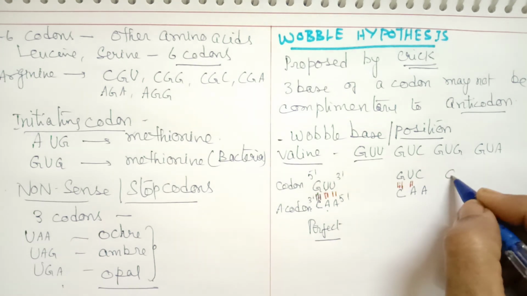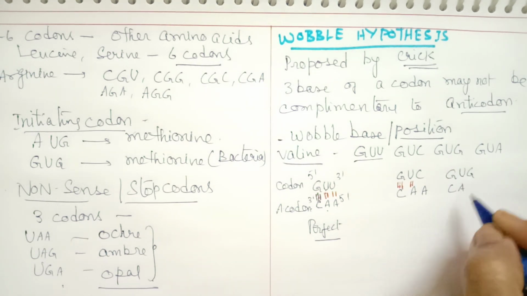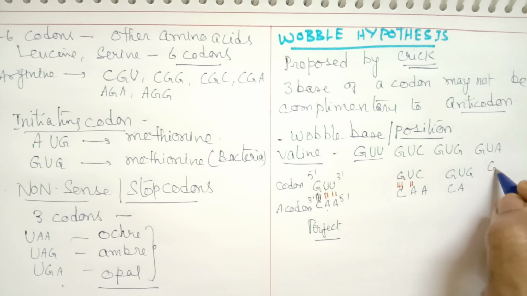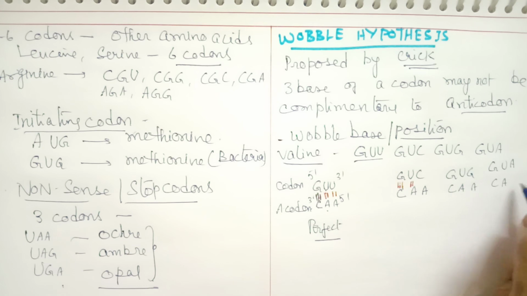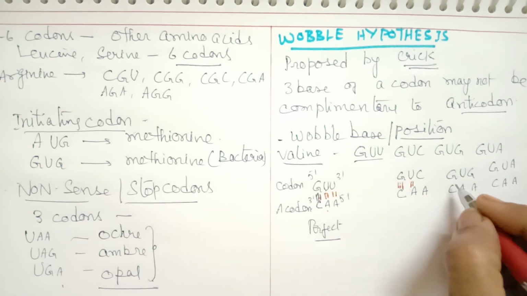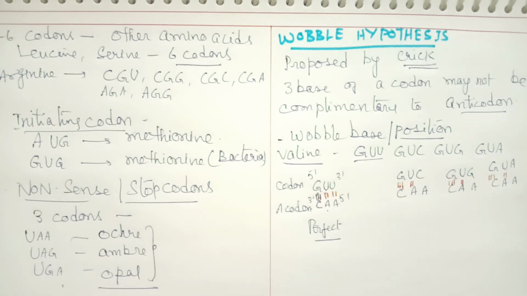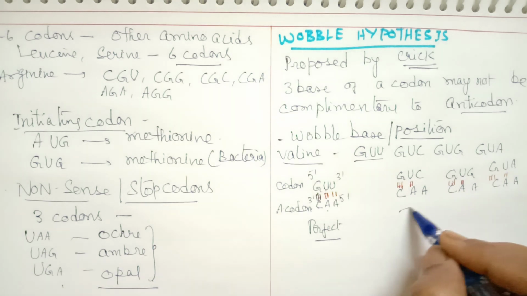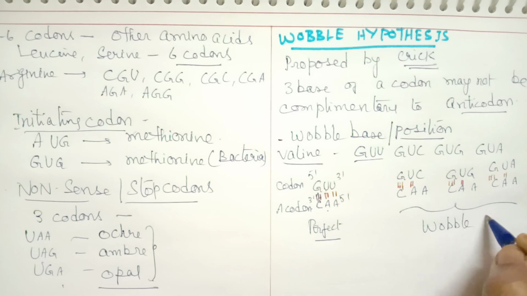Similarly for GUG and GUA, the first two bind, but not the third. So binding is seen for the first two only. These three together are called wobble pairing.